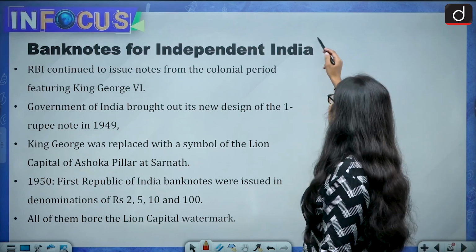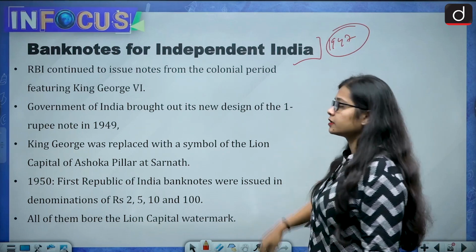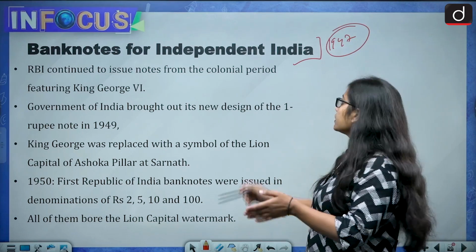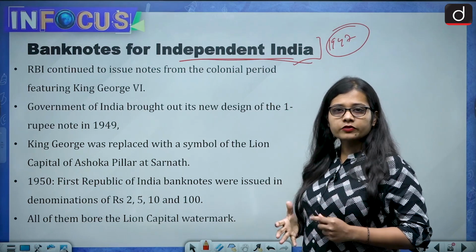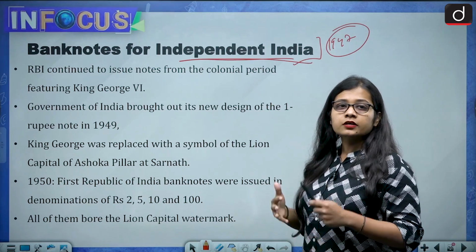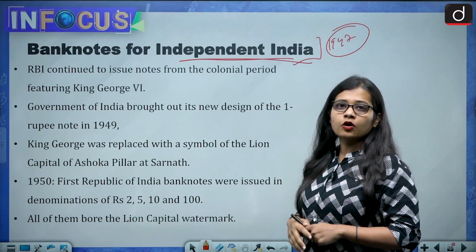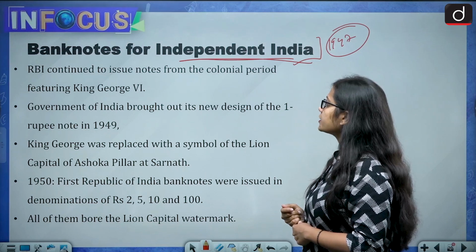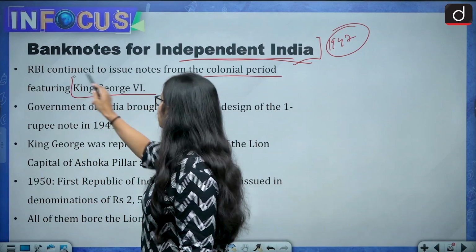Now banknotes for independent India, that is after 1947. What happened in independent India was that RBI, the Reserve Bank of India, the central bank, the authority which looks into the banking system of the whole of India, continued to issue notes from the colonial period featuring King George VI.